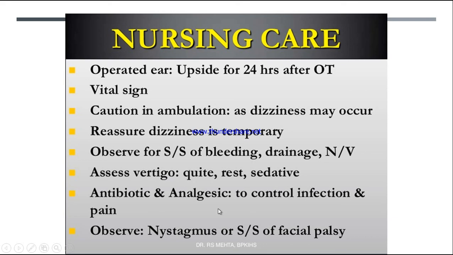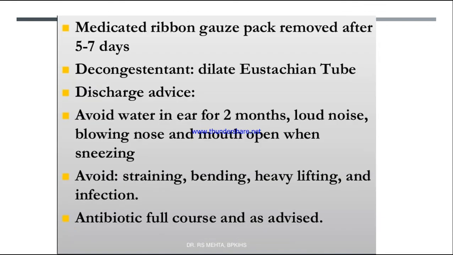To prevent any infection, we can give antibiotics, and the patient will be having pain because of the surgery, so analgesic medications will be given. Then observe for nystagmus or signs and symptoms of facial palsy or facial paralysis. Next, the medicated ribbon gauze pack should be removed after 5 to 7 days. The dressing should be done in a sterile technique, and the gauze pack should be removed after 5 to 7 days. Decongestant is given to dilate the eustachian tube.